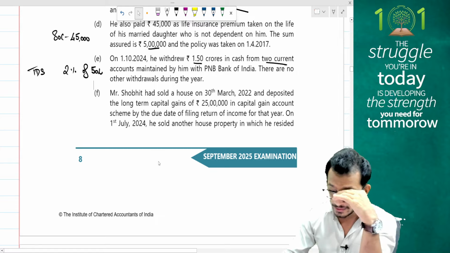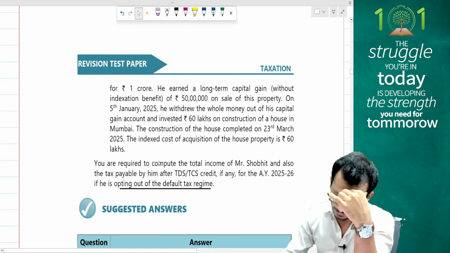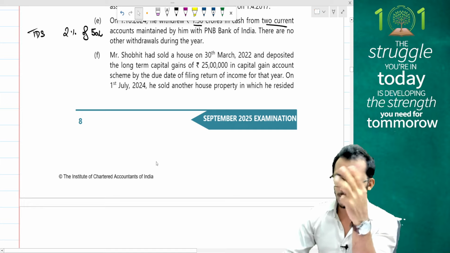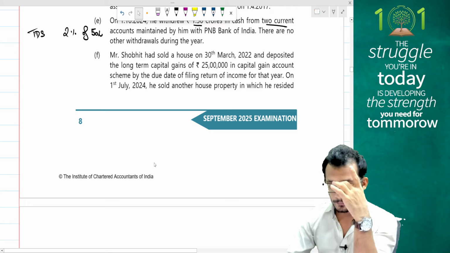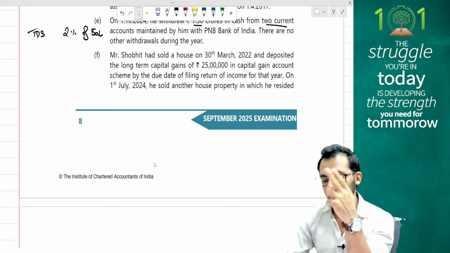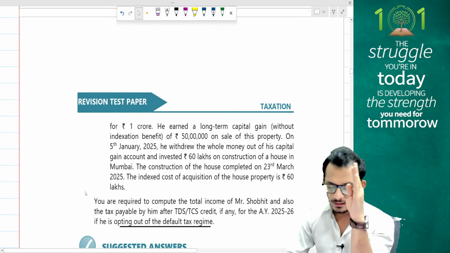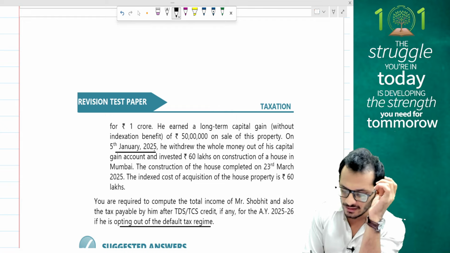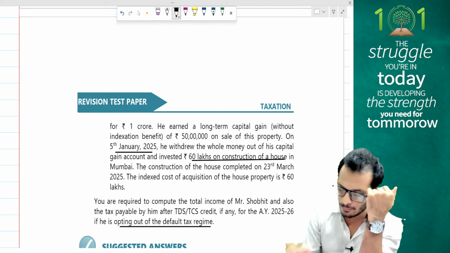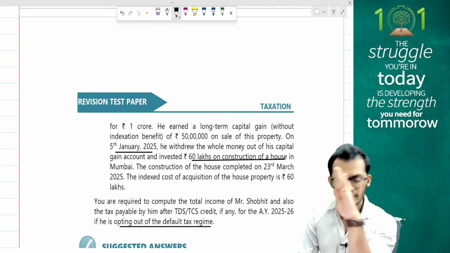So let's see what is the period happening. Is that purchase? Construction. Okay, so if it's construction, people, I have a timeline of 3 years, which means after 30th March, I have timelines of 3 years. When did I sell the house? On 30th March 22. So it is 30th March 25. I have timeline till 30th March 25 in order to buy a new house. The person has withdrawn the money on 5th January 25, which is within time limits. He has withdrawn the whole money out of his capital account and invested 60 lakhs on the construction of a house in Mumbai. The construction of the house was completed on 23rd March 25, which means the construction is completed within 3 years, no problem at all.